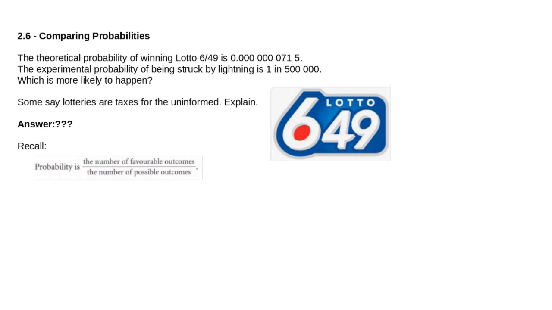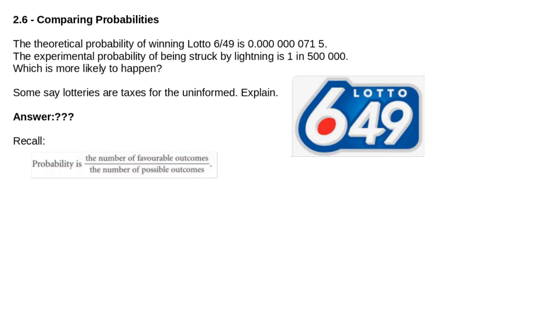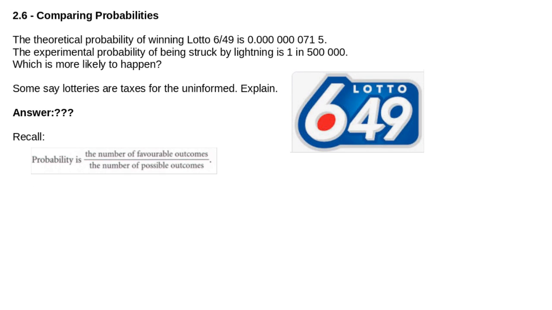In probability, sometimes we have to do comparisons. It's one of the key things you need to be able to do in order to understand how probabilities work. So let's talk about my favorite thing, the 649 and lightning.